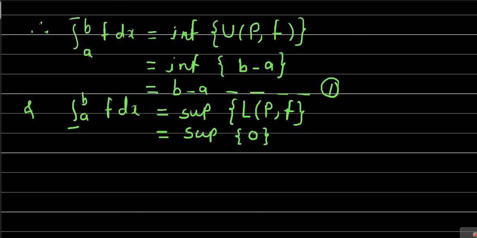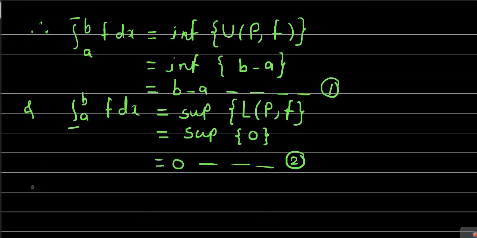If we take any partition, we are going to get the lower sum as 0. Again, the set consists of only one member, therefore its supremum will be the same member. So the supremum of a set which consists of only one member 0 is 0. So we got the lower integral as 0. We will denote this by equation number 2.